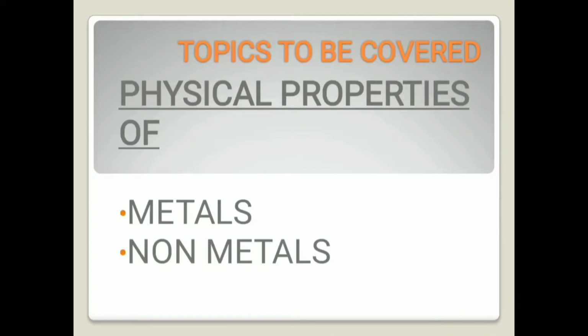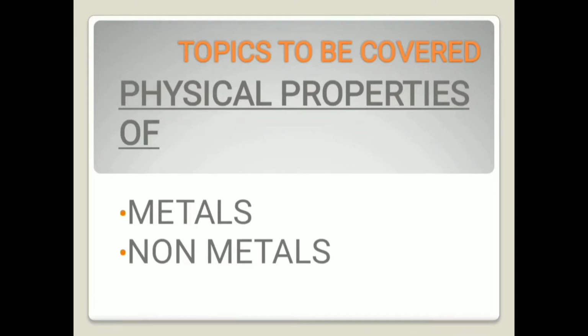And now the question arises that why was there a need to study the chemical properties when we can classify the elements on the basis of the physical properties as well? The reason being that there were various exceptions which were seen, which we'll be looking into further as we move on with the video.